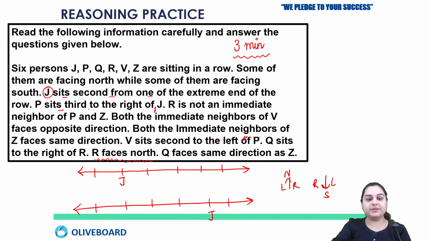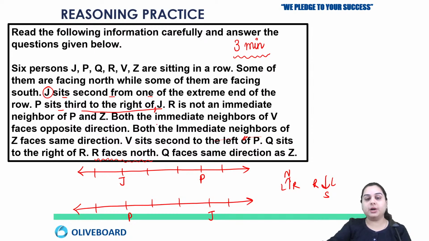Next we have that P sits third to the right of J. This means there should be two persons between P and J. And if I consider the first possibility here, according to J, if I leave two persons here, P should be sitting here. And in the other possibility, okay, Ravi Shankar, done, very good. So in the second possibility, if there are two persons between P and J, P should be sitting here.